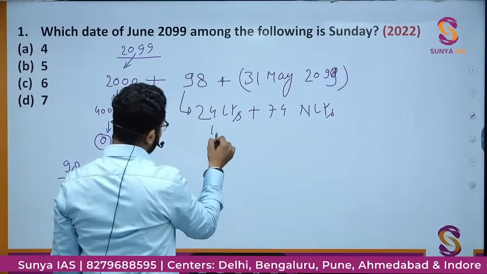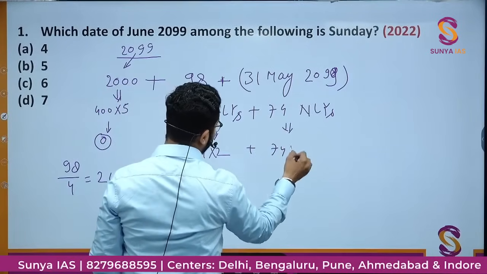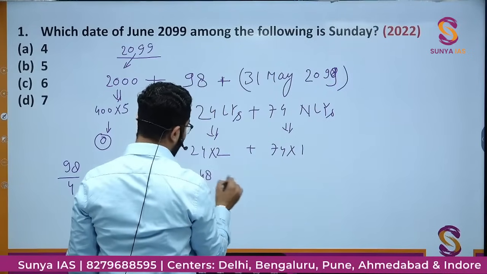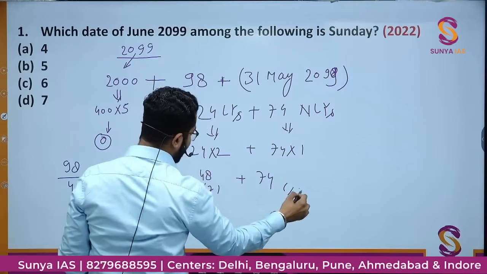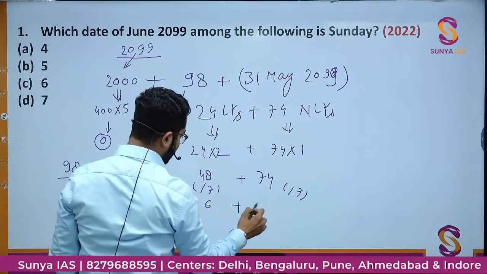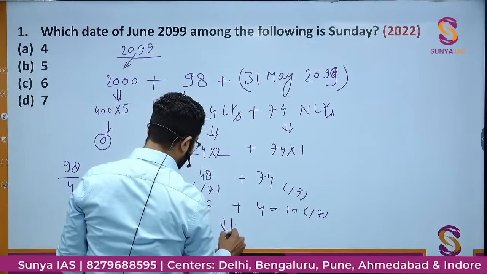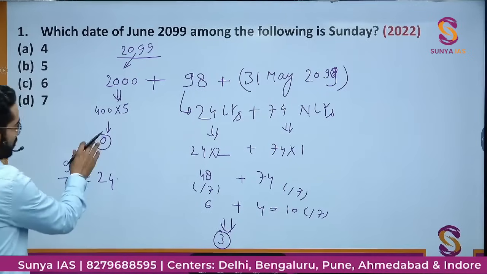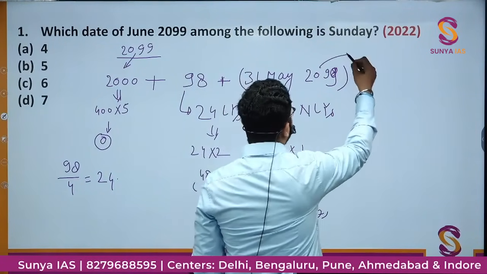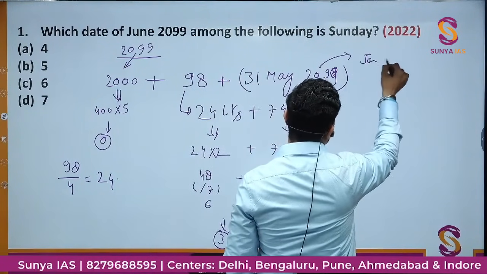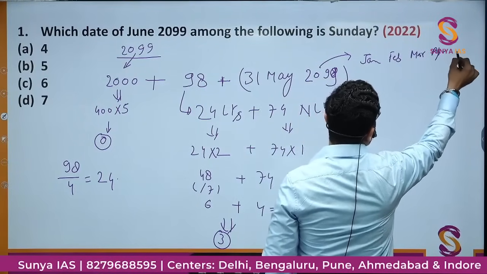If I'll calculate this, one leap year is having 2 odd days, one non-leap year is having 1 odd day. This will be 48 plus 74. If I'll divide by 7 here, 7 by here, there will be 6 remaining, 4 remaining. This will be total 10. I'll again divide by 7. That means total 3 odd days. Here 0, here 3. If I'll see this 31st May 2099, so this will be like January, February, March, April and 31st May.